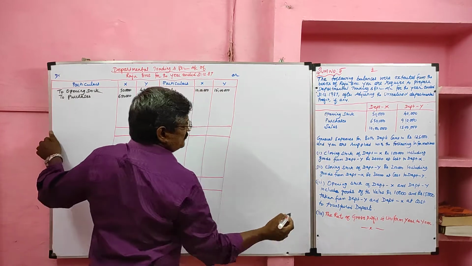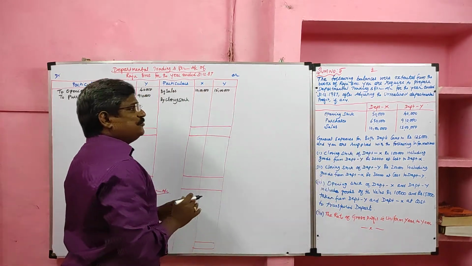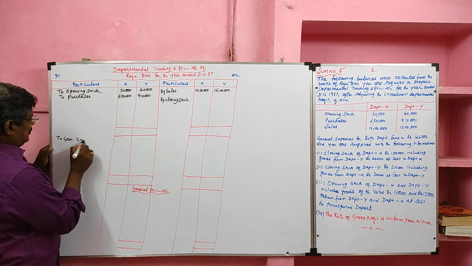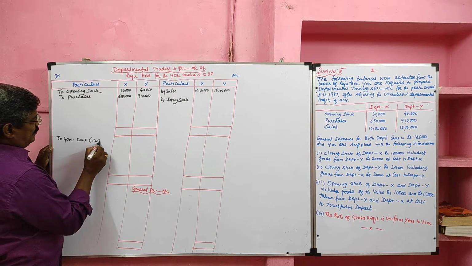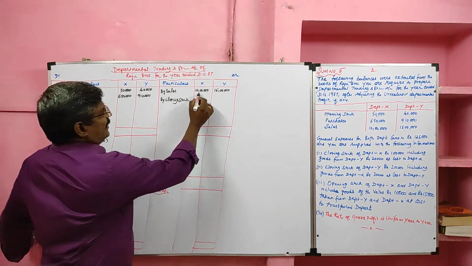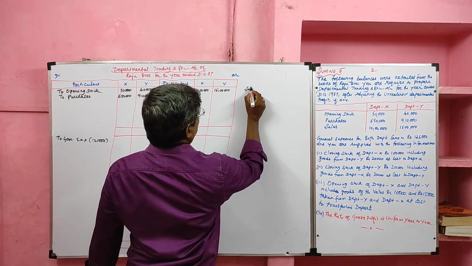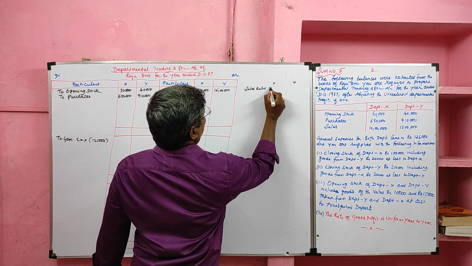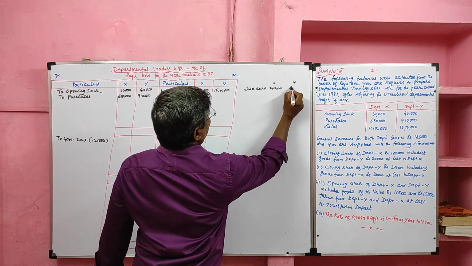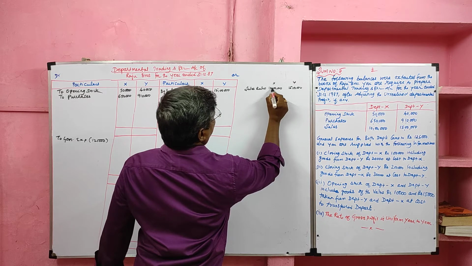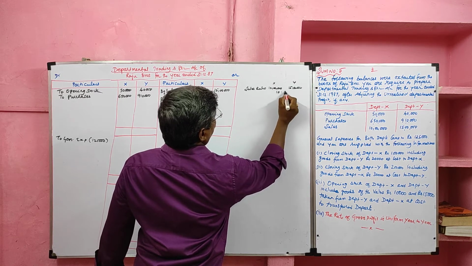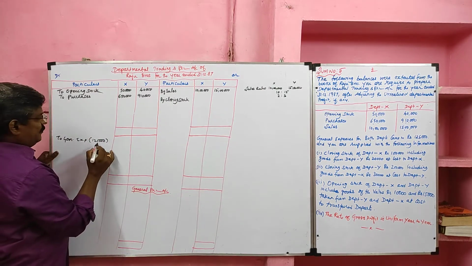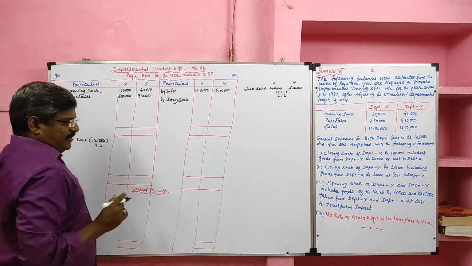Then general expenses for both. So we should divide it. It should be debited to the profit and loss account. General expenses for both departments are 1,25,000. It should be divided in the ratio of sales. So now we have to ascertain the sales ratio. X sales 10 lakh, Y sales 15 lakh. So the ratio is 10:15 or 2:3. So 1,25,000 should be divided in the ratio of 2:3.